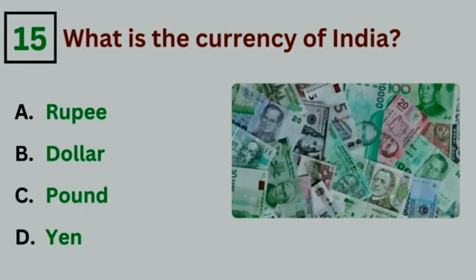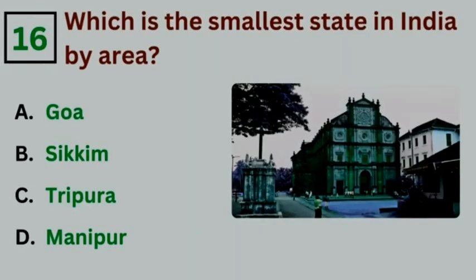What is the currency of India? Answer option A, rupee. Which is the smallest state in India by area? Answer option A, Goa.